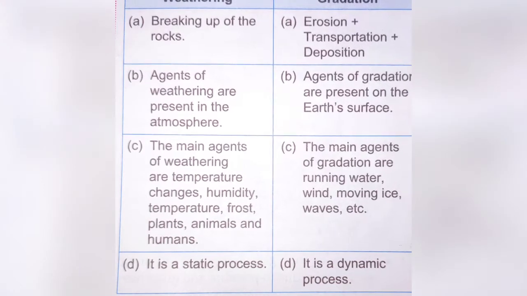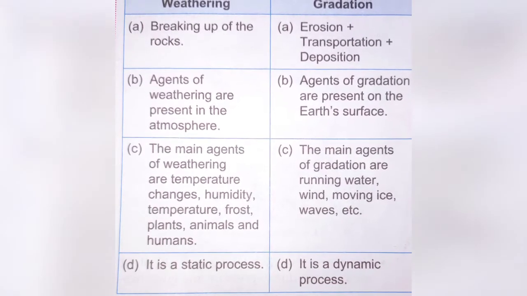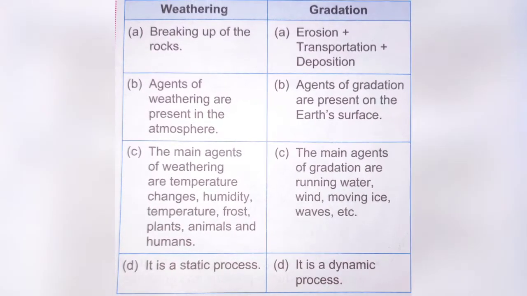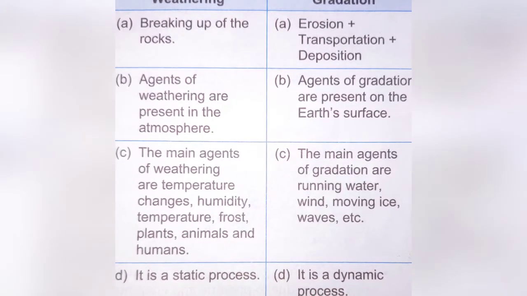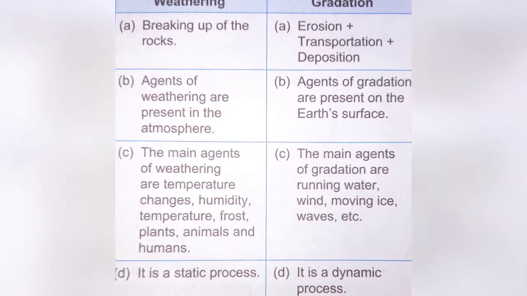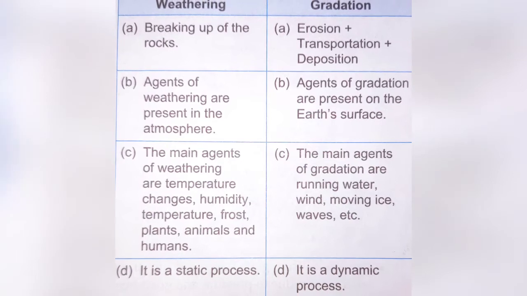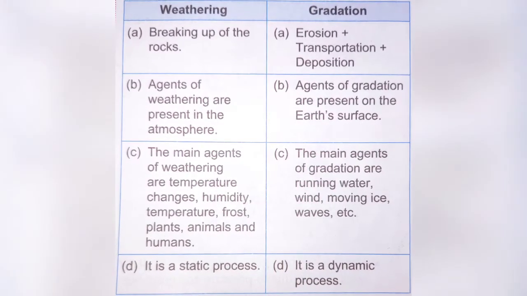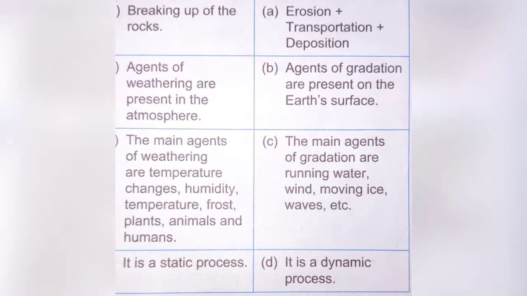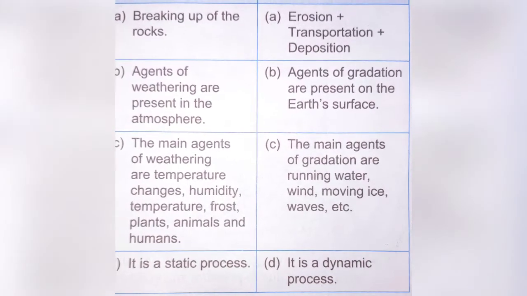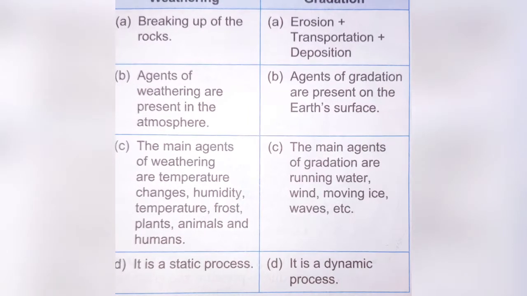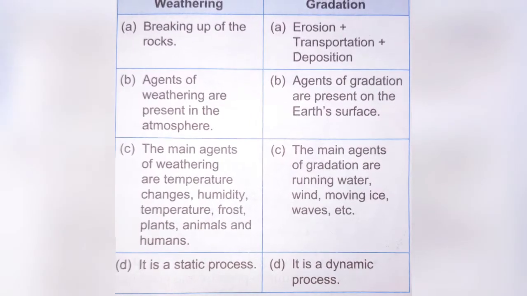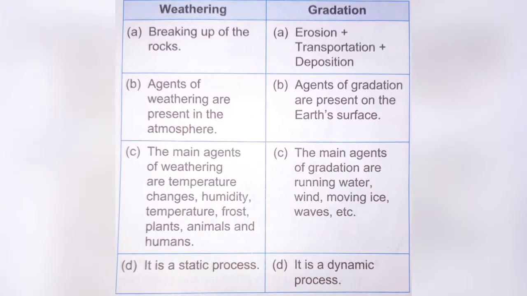Weathering and gradation are different from each other. Most of the time we confuse them. Firstly, weathering is simply the breaking up of rocks, while gradation is erosion, transportation, and deposition of these rocks. As in, gradation is the erosion of rocks, transporting of the sediments by agents of gradation, and deposition in a low-lying area.